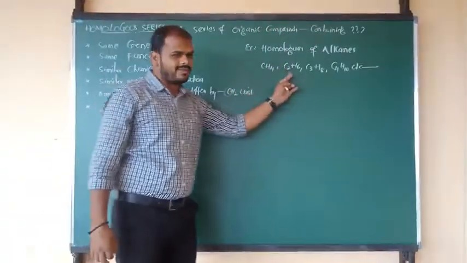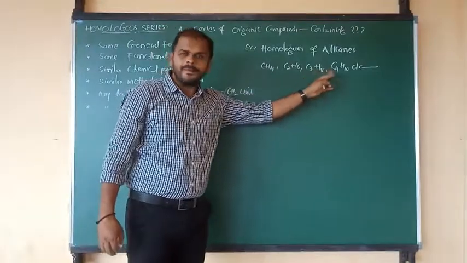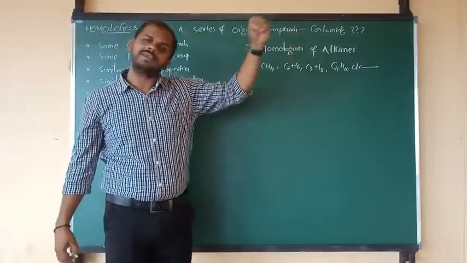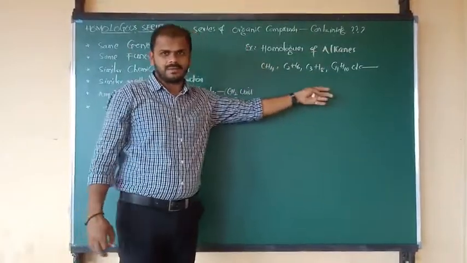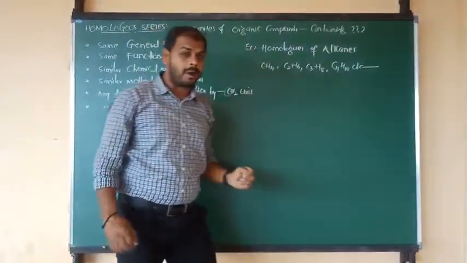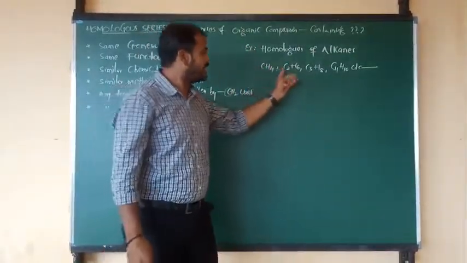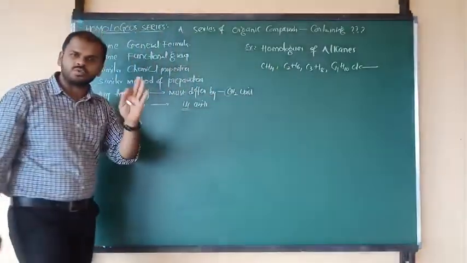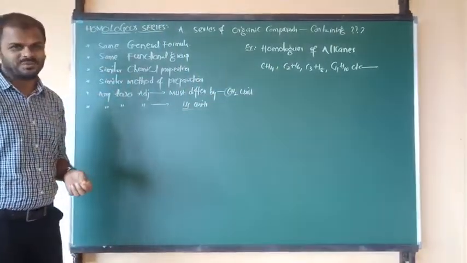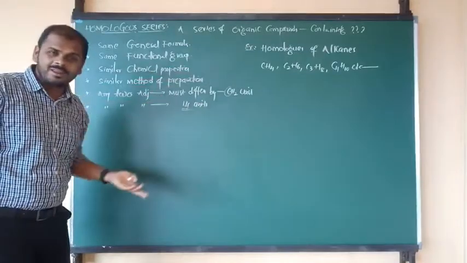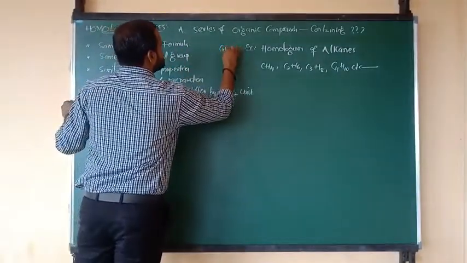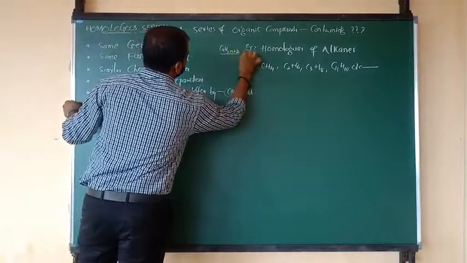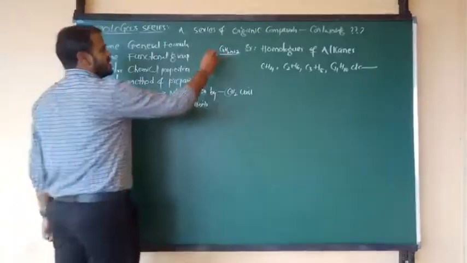So methane, ethane, next one propane, butane, pentane, hexane, like that you can continue. But in this series or set of organic compounds, the gap between any two compounds is equal to what, Nana? CH2. Okay, and all of them are nothing but alkanes. They have the same general formula, that is CnH2n plus 2. I have told you in the last class.